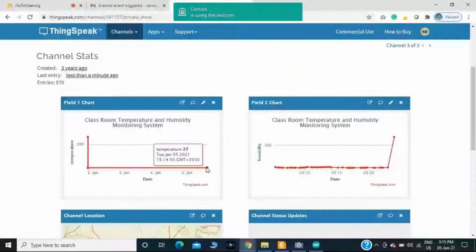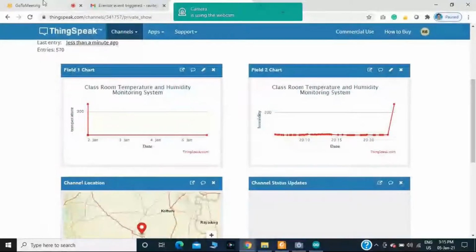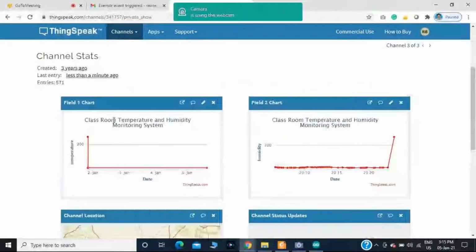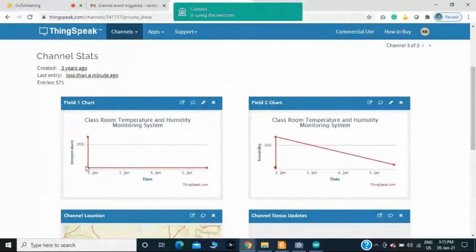Now observe it. Here I have created the two fields. As we mentioned in the channel settings, field one is showing the temperature value. We will have the x-axis and the y-axis. Along the x-axis, it is displaying the date. Along the y-axis, it is displaying the parameter. In the first field, it is showing the temperature. In the second field, it is showing the humidity value.